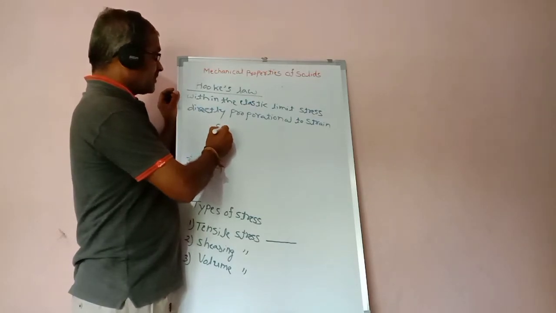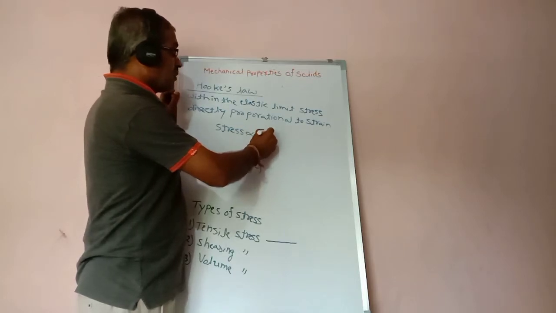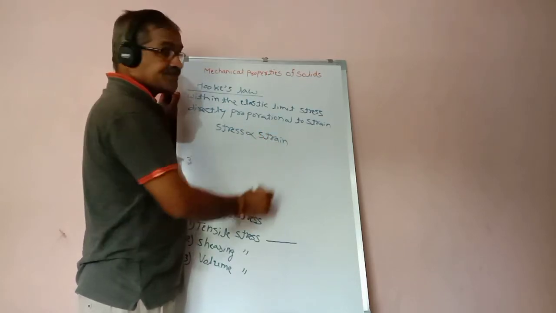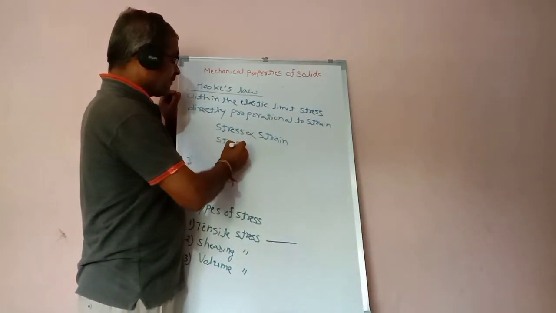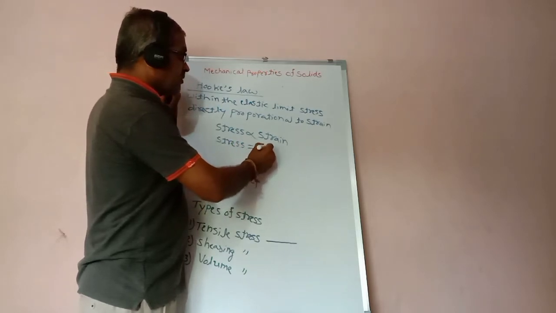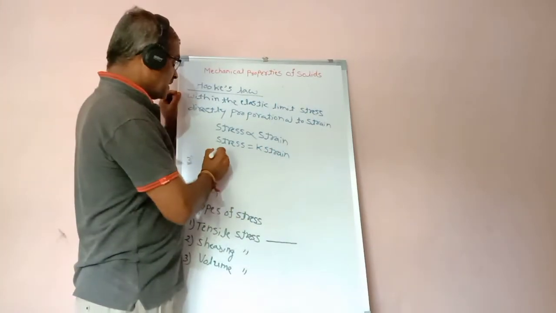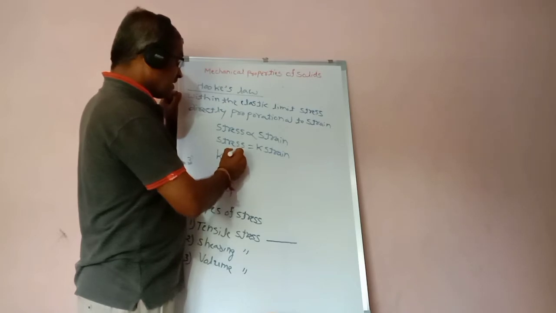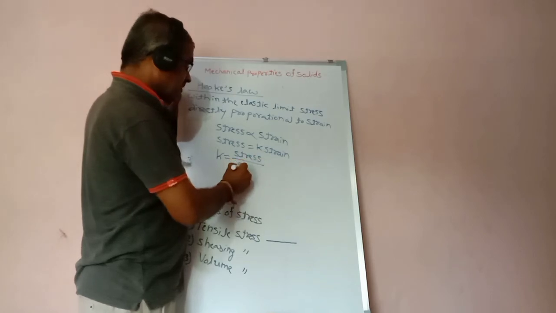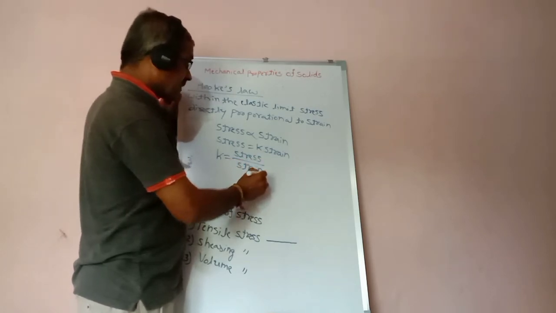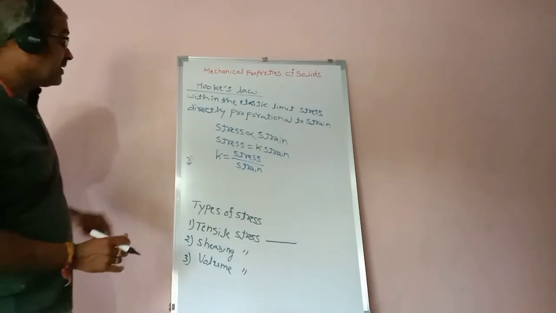We write it like this: stress is directly proportional to strain. Then, removing the proportionality sign, the equal sign is taken. Stress is equal to K into strain, where K is the proportionality constant. That proportionality constant is called the modulus of elasticity. So K is equal to stress divided by strain.